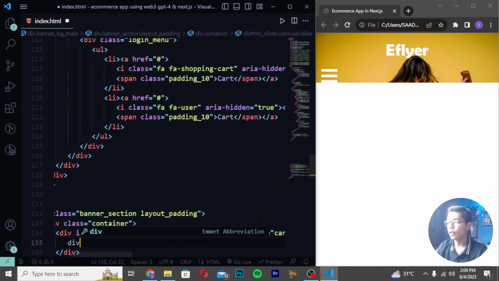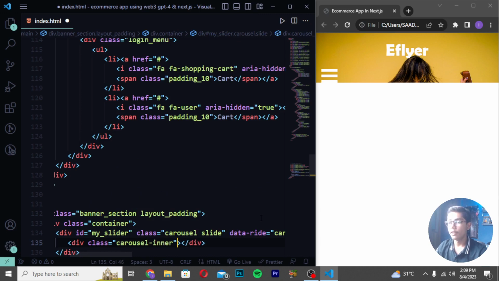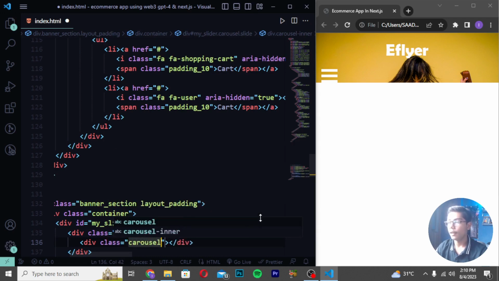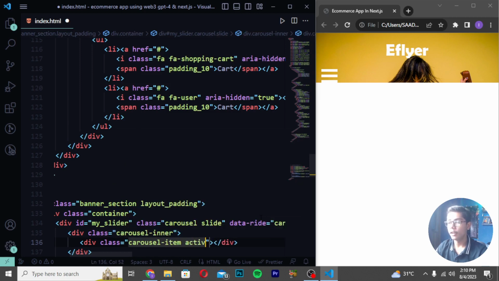Then you have to move down and write here div class carousel dash inner. Then you have to now just move down and create as div class, and I will be now just writing here carousel and write here carousel item, and I will be now just writing here active.